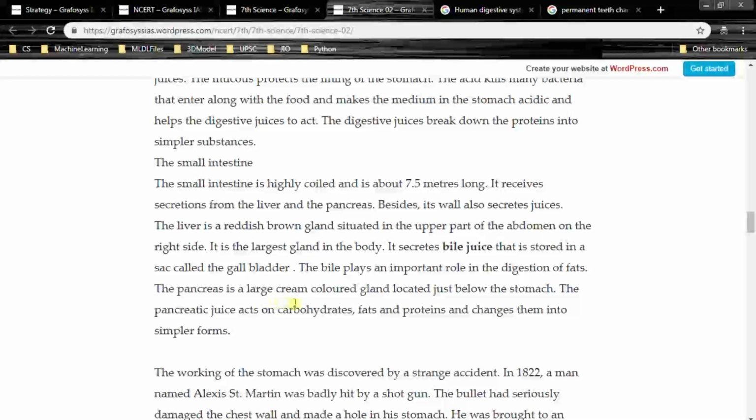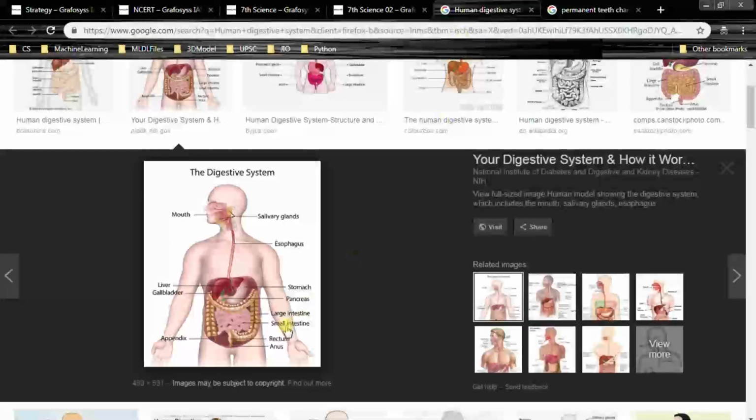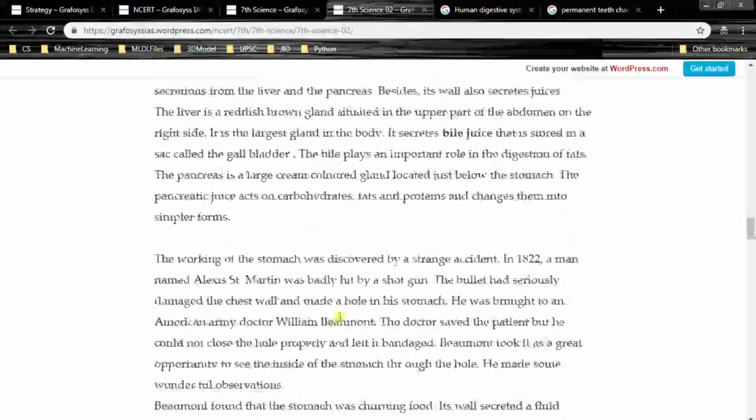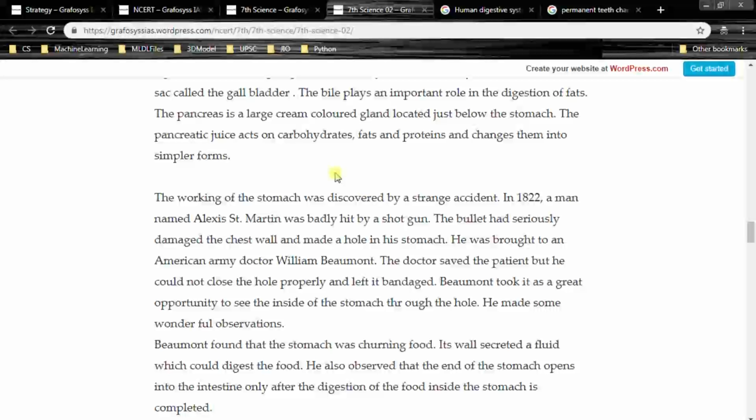The pancreas is a large cream-colored gland located just below the stomach. The pancreatic juice acts on carbohydrates, fats, proteins and changes them into simple forms. So the pancreas are here, right? So what it does? It acts on carbohydrates, fats and proteins. So as the food passes through each compartment, it is converted into simple forms.